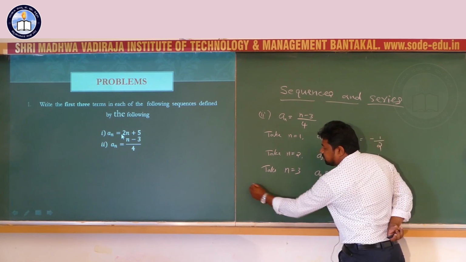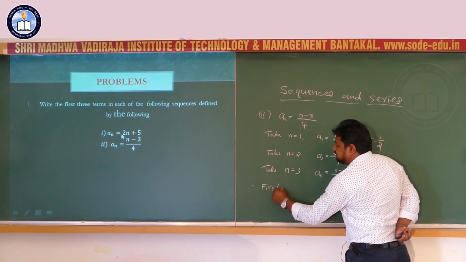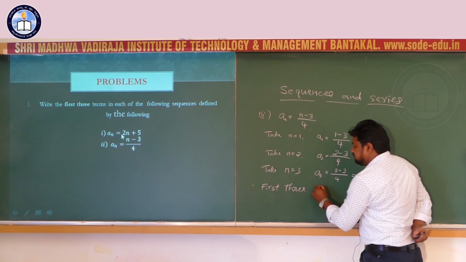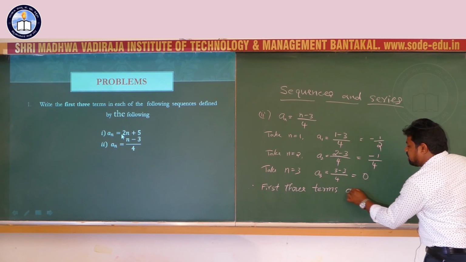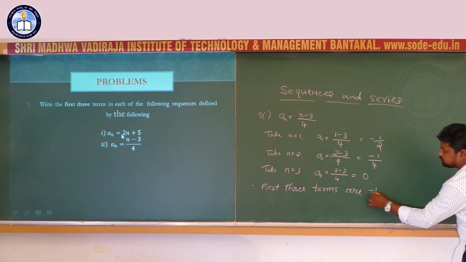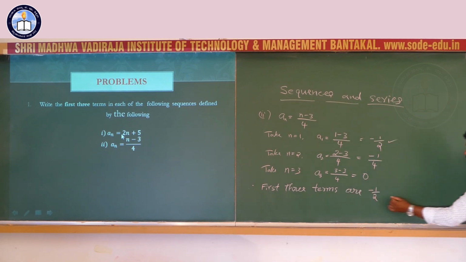Therefore, the first 3 terms are minus 1 by 2, it is the first term, minus 1 by 4 and 0.